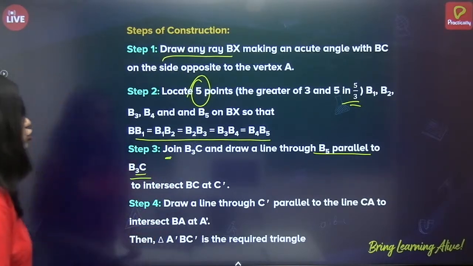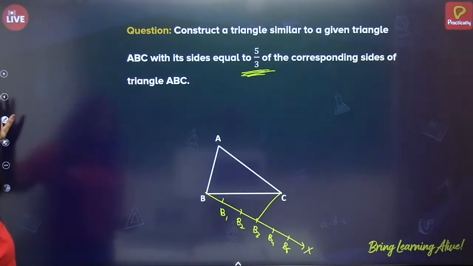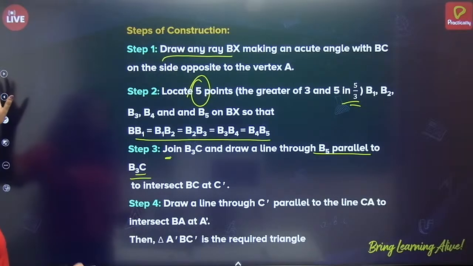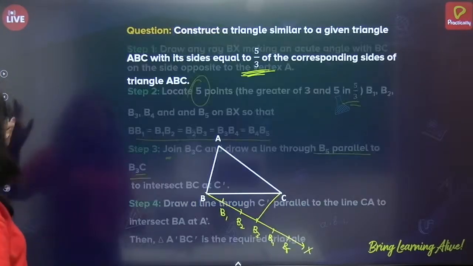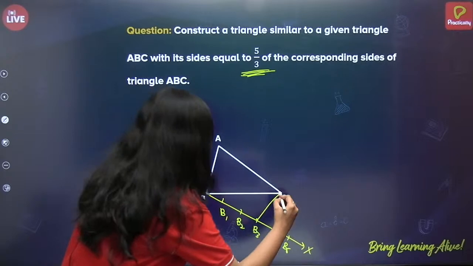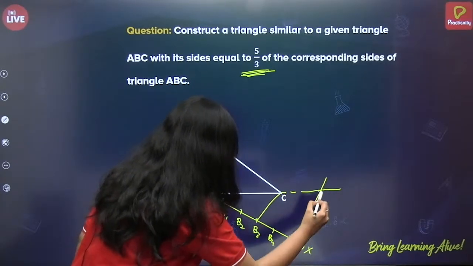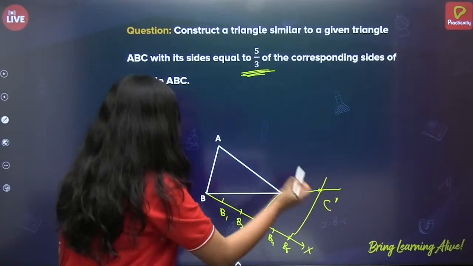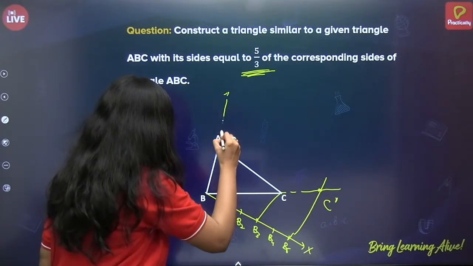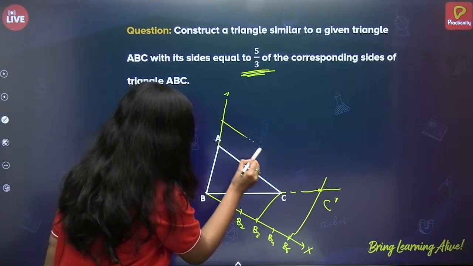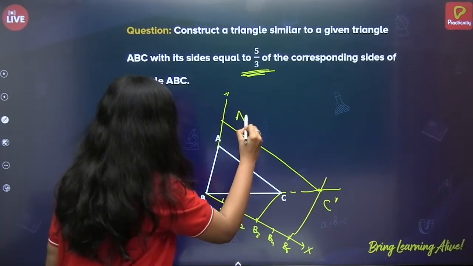So let us join B3C. Alright, I have done it. Next, draw a line through B5 parallel to B3C. So just extend this, join parallel. This is C dash. Now again, extend this, and again you have to draw parallel here. This is A dash.